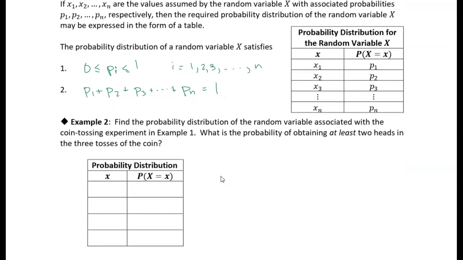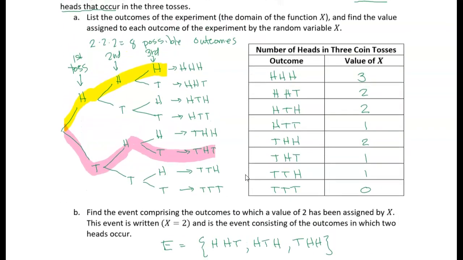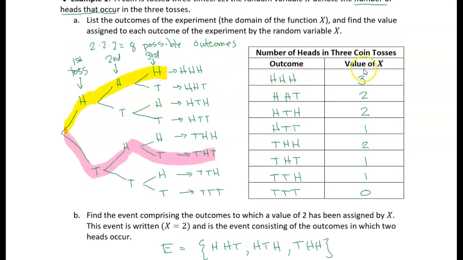So let's go back to example 1. Example 2 is actually looking back at example 1 and assigning a probability distribution to the information that we created there. We took all the possible outcomes and assigned numerical values to them. Notice that 3 only happens once. There's only one way we can get 3 heads, and that's heads, heads, heads. It's the same with 0: there's only one way to get 0 heads, but there are multiple ways of getting 2 heads or 1 head.